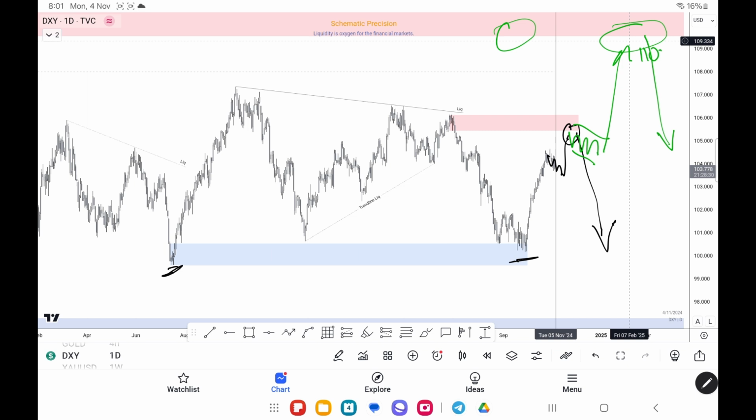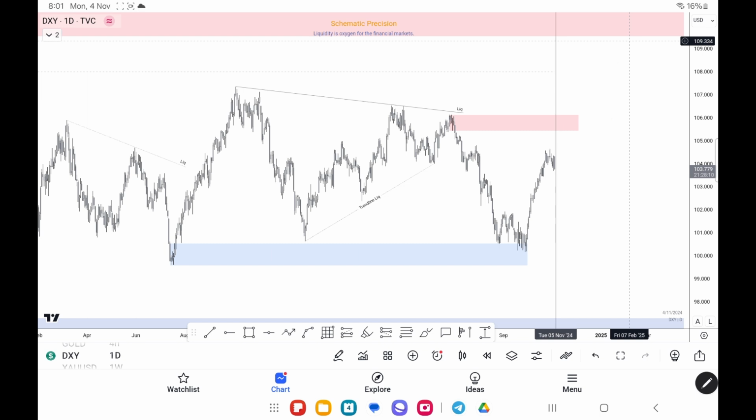All depends on what time of the week price reaches here, or whether price is in a correction during the result time. Everything depends on that, because price moves with time, right? So just keep these two things in mind and we are good to go.